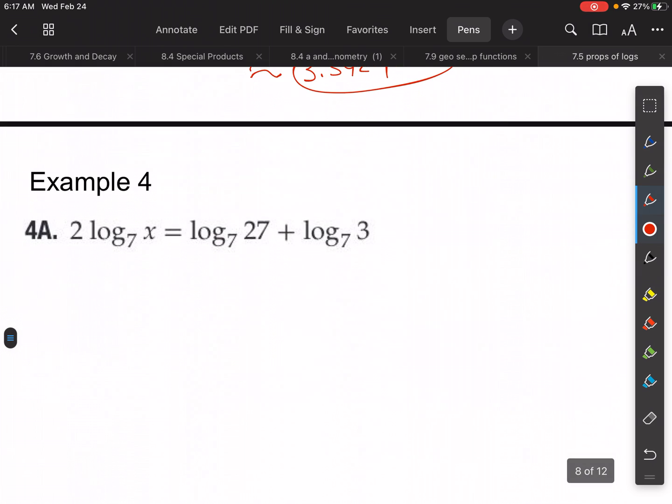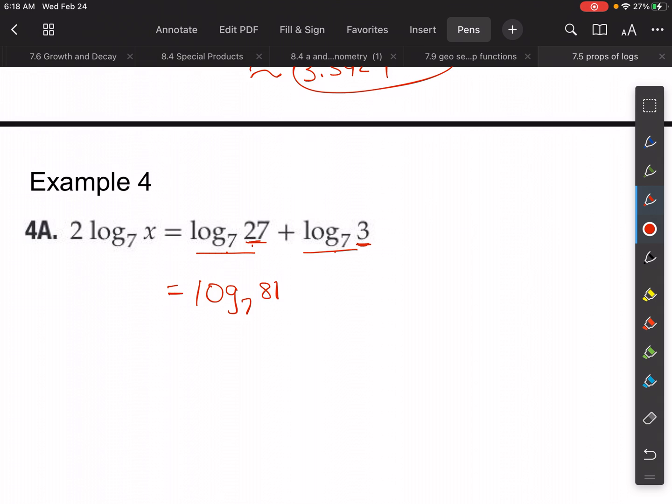So here we go, we have another one. This one's example 4. Notice that we have addition happening here. Okay, so they basically want us to solve this. So let's see if we can simplify this a little bit. Since these logarithms were being added, can we work backwards? Okay, same log base, these were added. Remember, addition within logarithms has to do with multiplication. So this is the same thing as log base 7 of 27 times 3, which is 81. So I'm just simplifying this out.